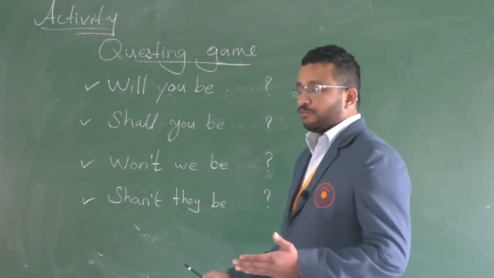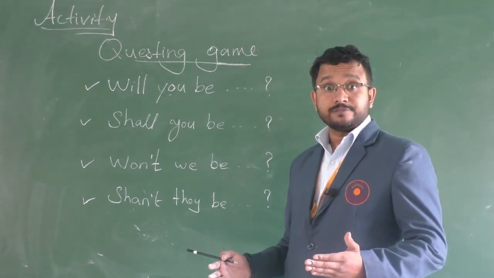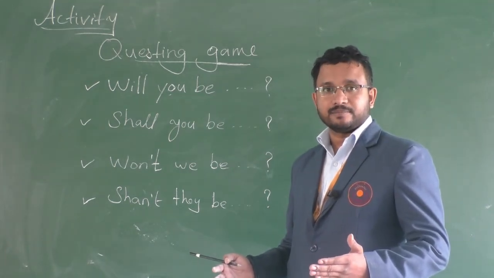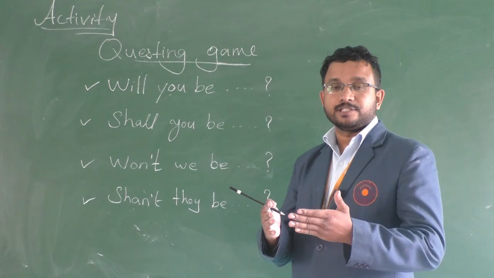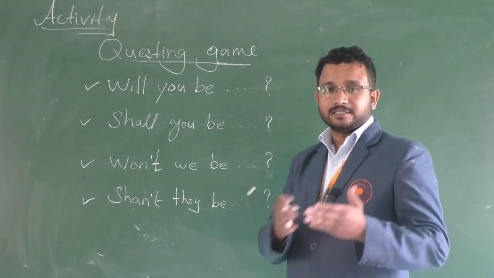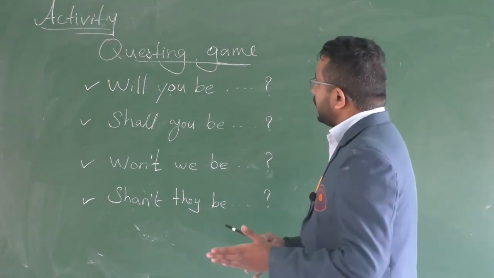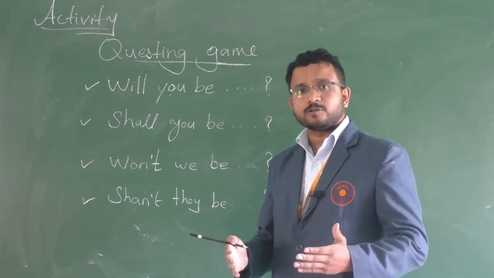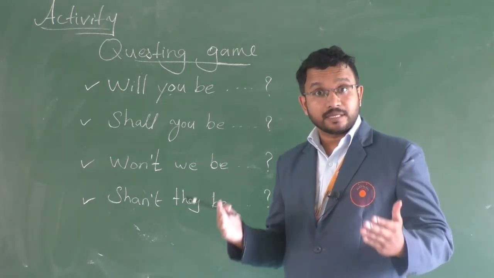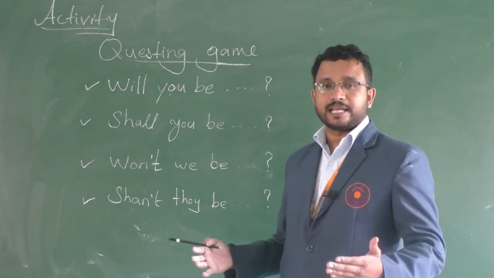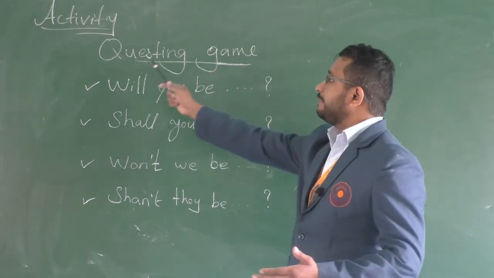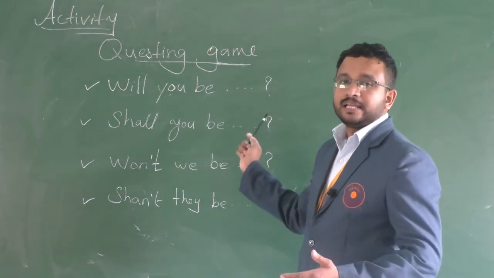We have learned positive statements and negative statements, and we've had activities about the same just before. Now we have also learned interrogative statements and interrogative negative statements, and we have an activity based on that.